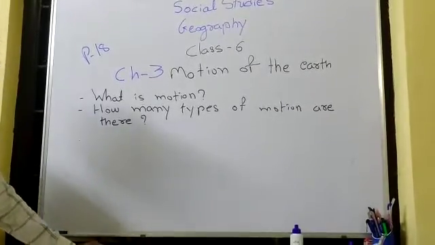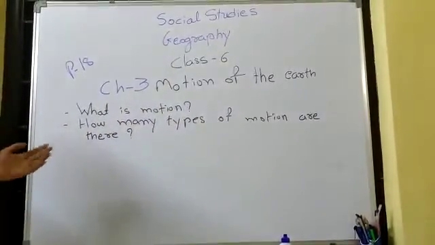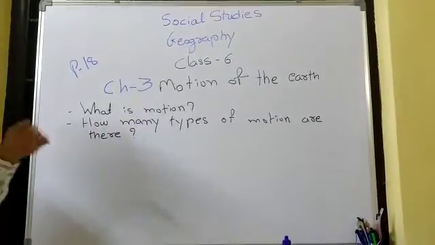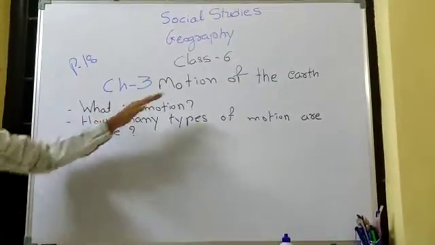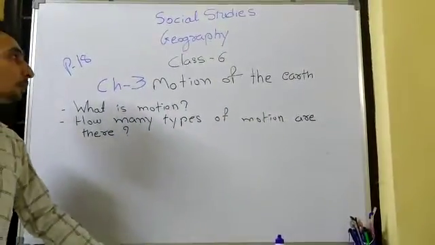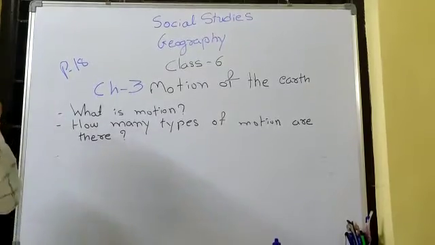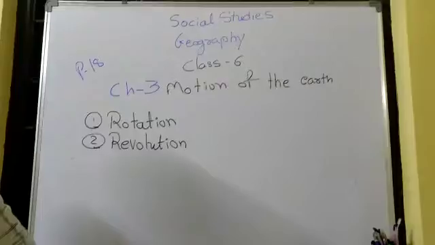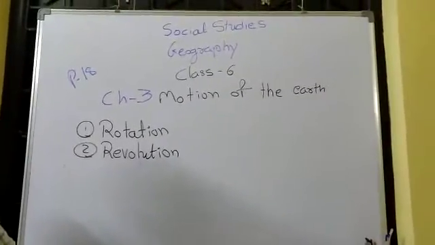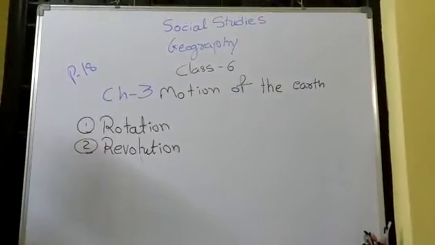Now I am going to explain about the motion. These are only the types of motion, and now I am going to explain the motion of the earth. How many types of motion does the earth have? The earth has two types of motion. First is rotation and second is revolution.